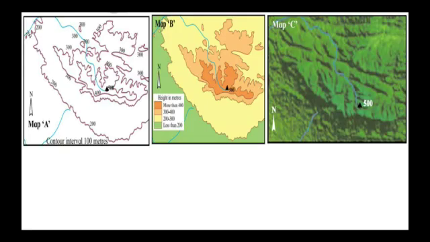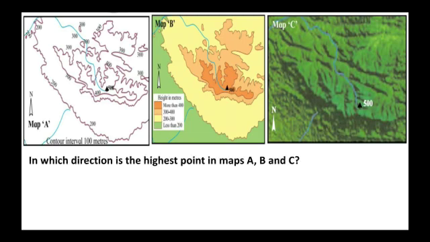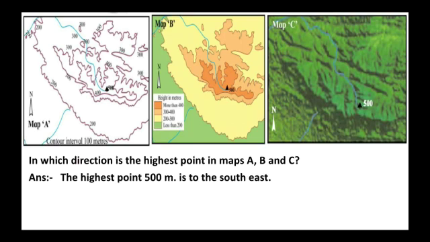Moving on, here you will observe all the three maps together, that is A, B and C. In which direction is the highest point of maps A, B and C? Answer, the highest point is 500 meter.